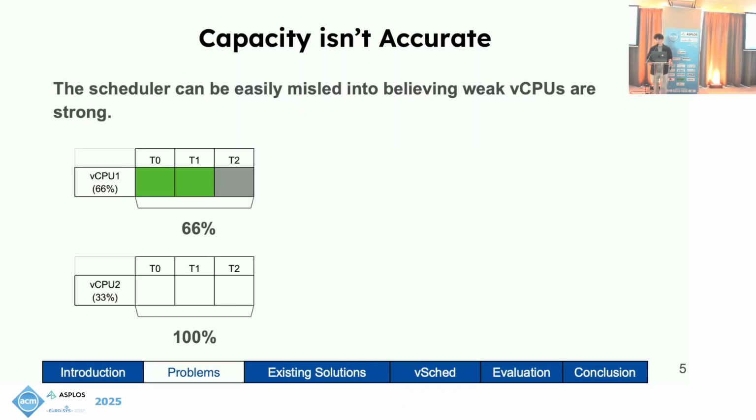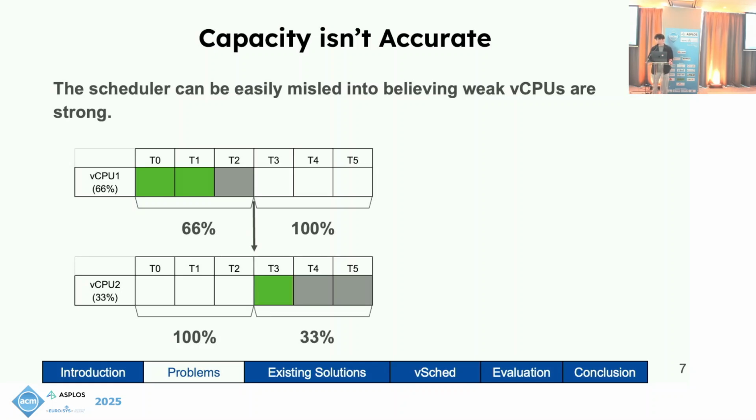Here's an example of this incorrect capacity assumption misleading the scheduler and causing performance degradation. Here we have one task being run and two vCPUs. vCPU 1 is able to run tasks 66% of the time, so its true capacity is 66%. vCPU 2's true capacity is 33%. Once our task starts running on vCPU 1, we have an idea on its capacity. Because vCPU 2 is idle, it's assumed to be at max capacity. To the scheduler, the choice is obvious. Between 66% and 100%, the task will be chosen to be moved to vCPU 2.